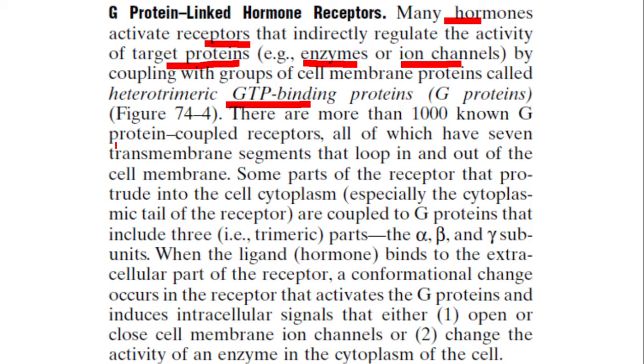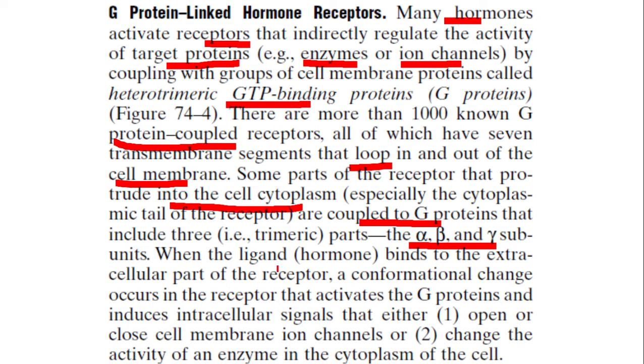Many types of G protein coupled receptors are given here, and they loop in and out of the cell membrane. Some part of the receptor that protrudes into the cell cytoplasm is coupled with the G protein. G protein has 3 components: alpha, beta, and gamma.